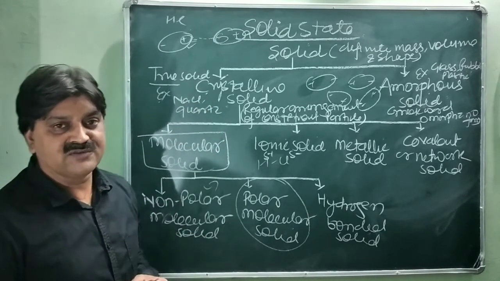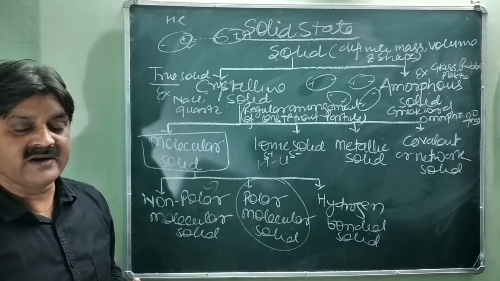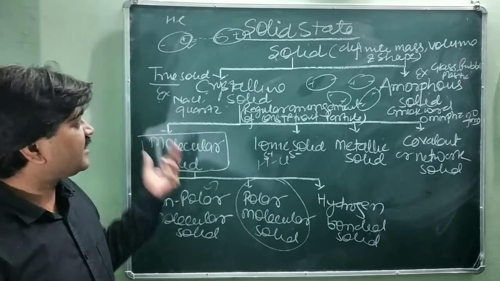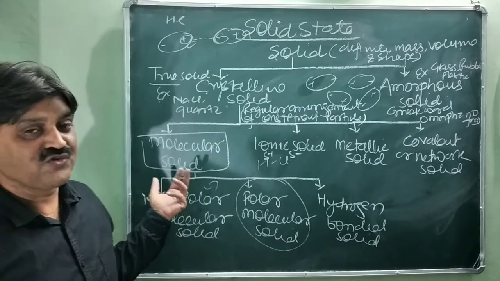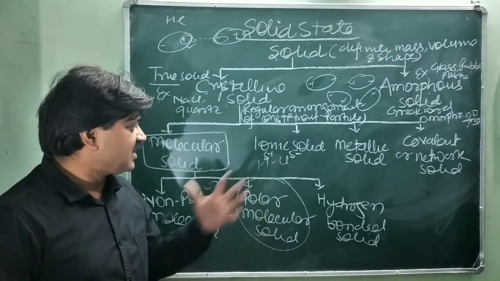This is called the London force or the dispersion force. Due to this it has a low melting point and is a bad conductor of electricity, because there is no free electron for the movement.